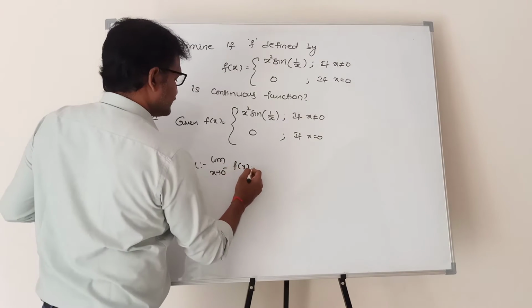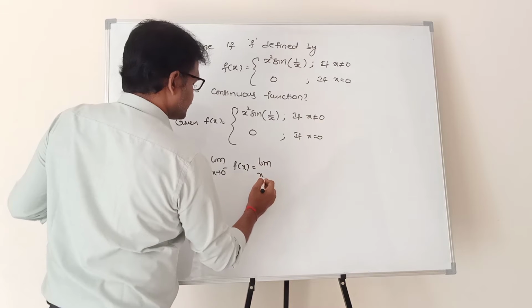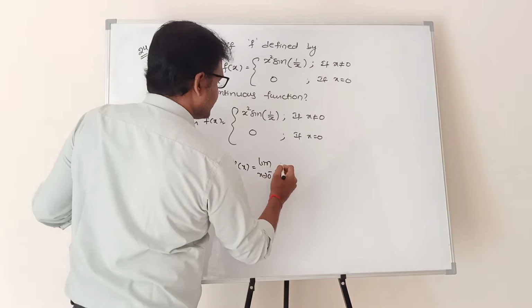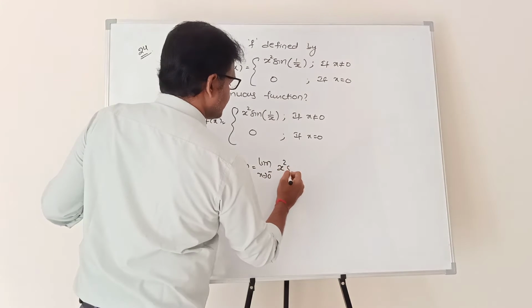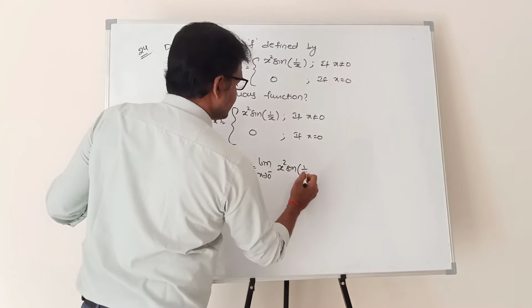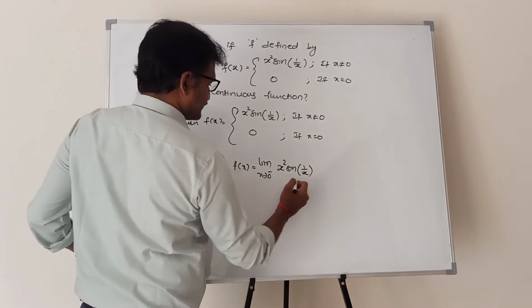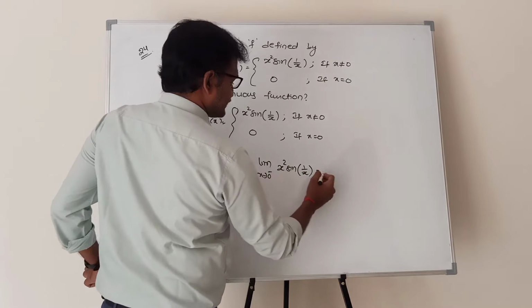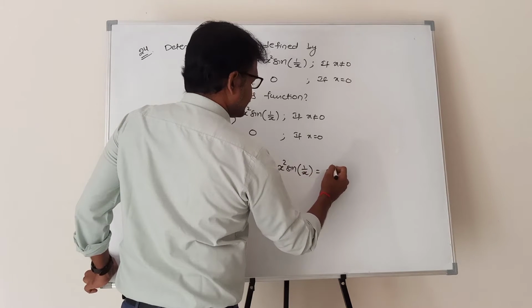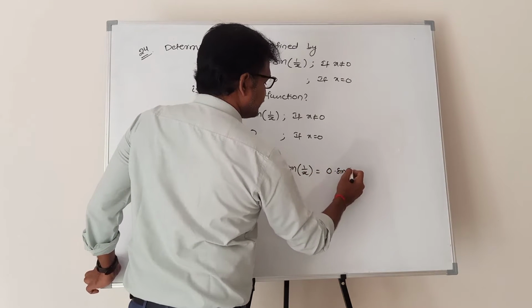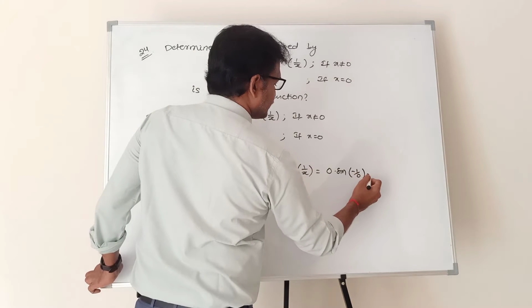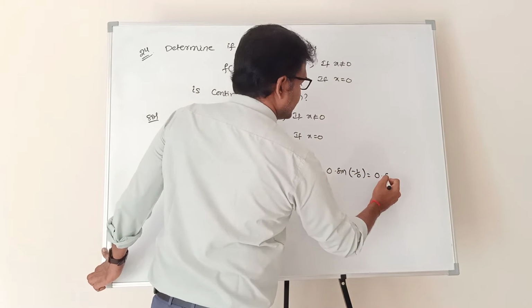Limit x tends to 0 minus f of x is x square into sine of 1 by x. Put x equal to 0. 0 square means 0 into sine of minus 1 by 0, which means sine of minus infinity.